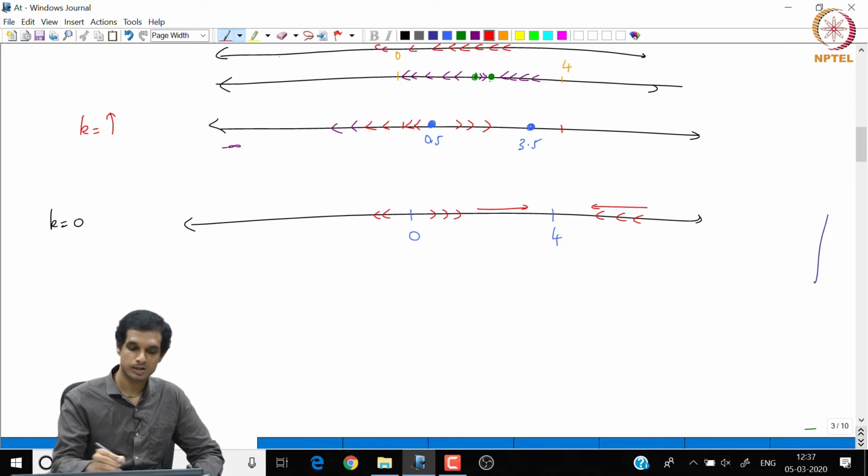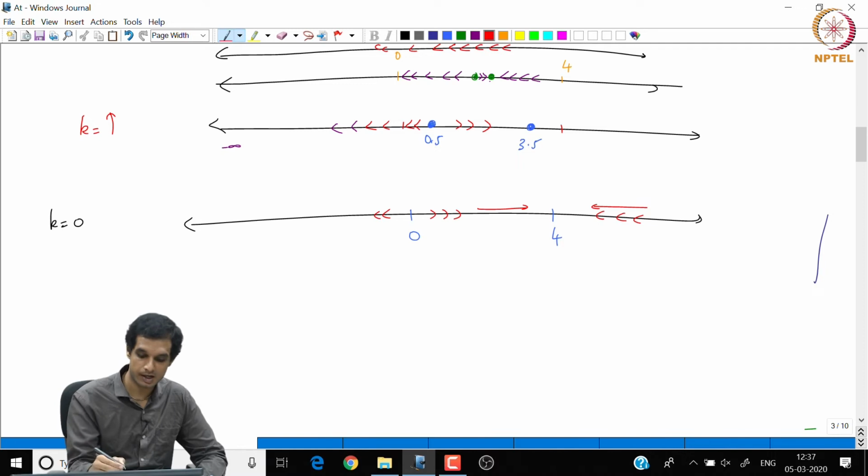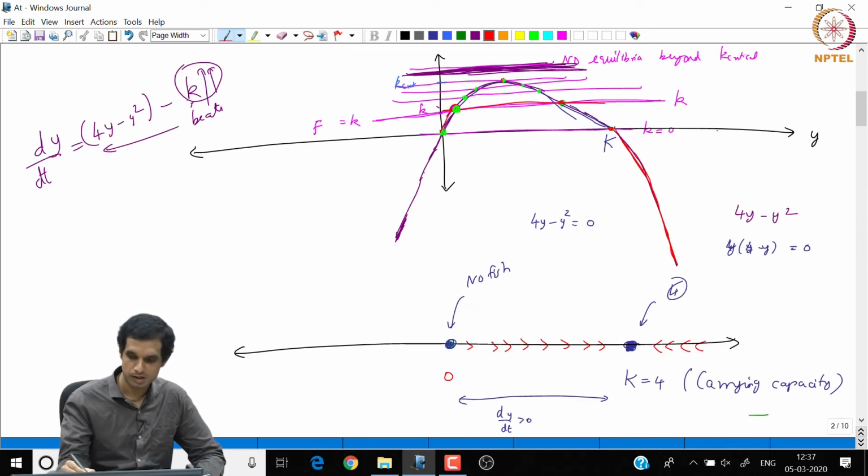So how do you calculate the critical level of harvesting? Again, it's very simple algebra. We have to find the vertex of this parabola. At the vertex point, the derivative vanishes. So if you see the derivative of this, because for a local maximum, the derivative vanishes.